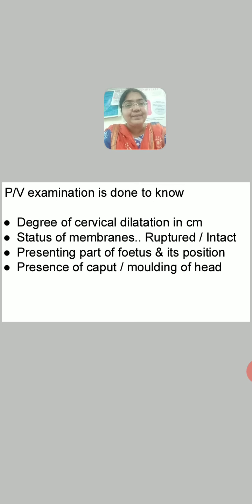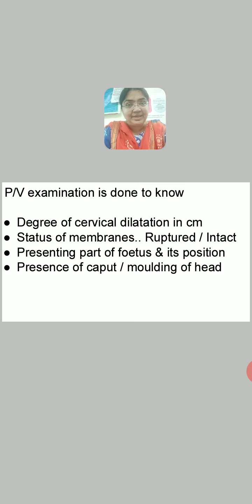But once membranes rupture, amniotic fluid escapes, amniotic fluid comes out, and in the absence of the amniotic fluid, the fetus may dry gradually, or the fetus will not remain safe for longer time in the absence of the amniotic fluid, right? So we have to check whether the membranes are intact or ruptured. How can we know it?